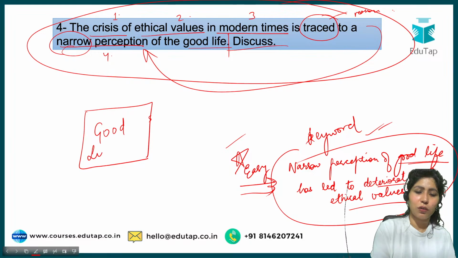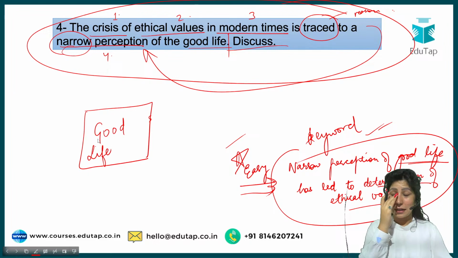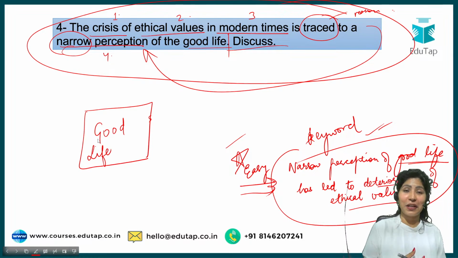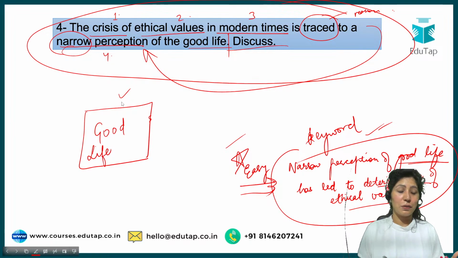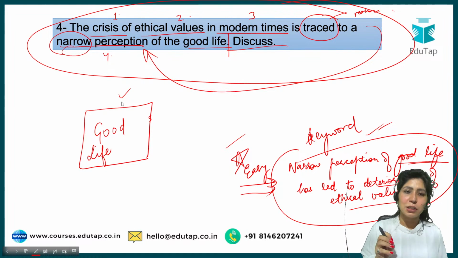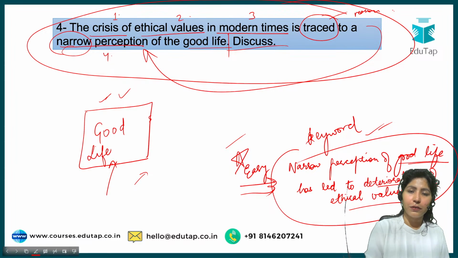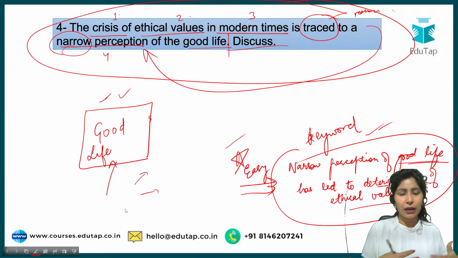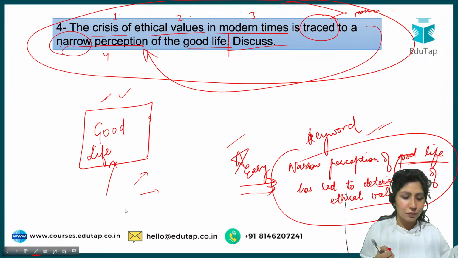You all have a perception of a good life. Yes or no? If I crack the phase 2 examination, if I become RBI Grade B officer, I will have a good life. Yes or no? Or if I own a car, if I get married to the person I like, or if I go on a vacation, or if I have this much money, then you feel that you will have a good life. So there is this good life. Okay. And understanding of good life is different for everybody. It could mean a car for somebody, for someone else it could mean a job, or for a kid, a good life could mean having a candy or a chocolate.